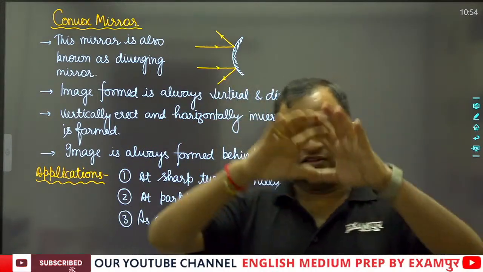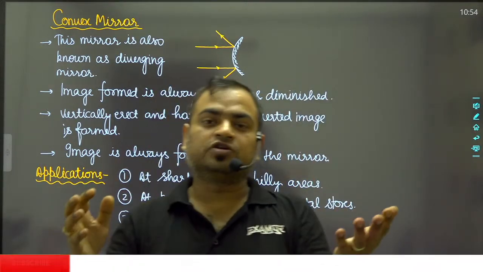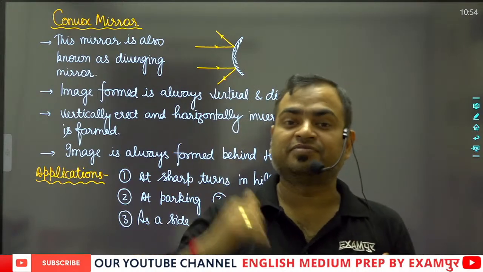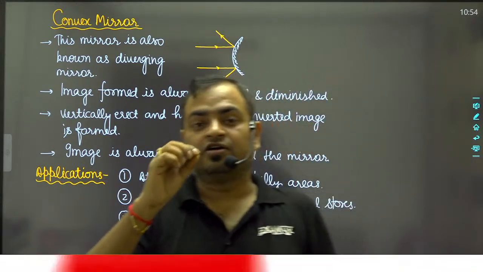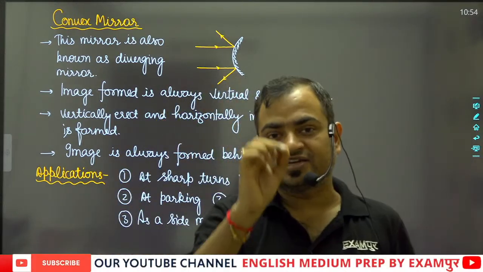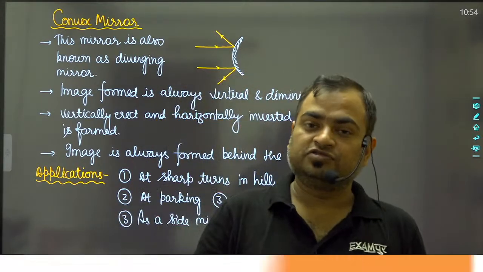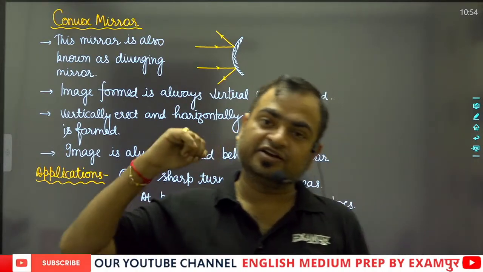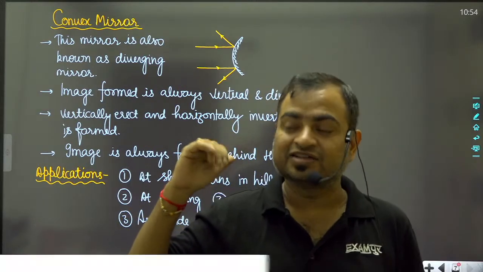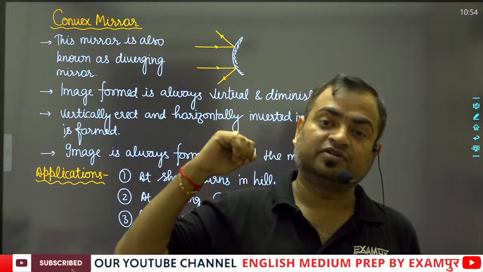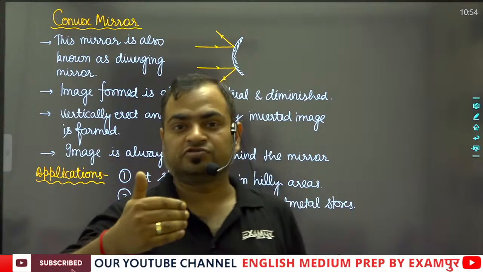Second thing, in these kinds of mirrors, the image formed is always horizontally inverted. So that's why if an ambulance is coming from the back side, you have already seen that on the front of the ambulance, the word ambulance has been written as a mirror image. The inverted letters have been written so that they act as an object, and the image will be formed horizontally inverted.